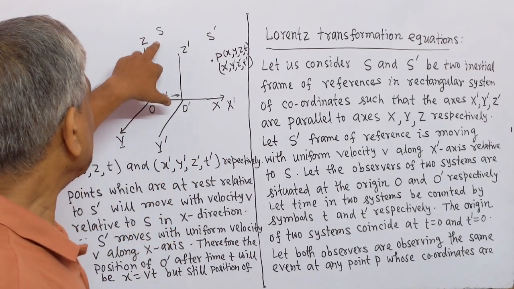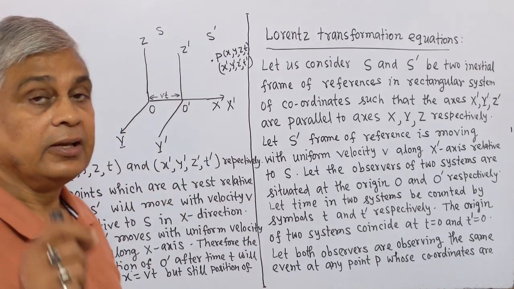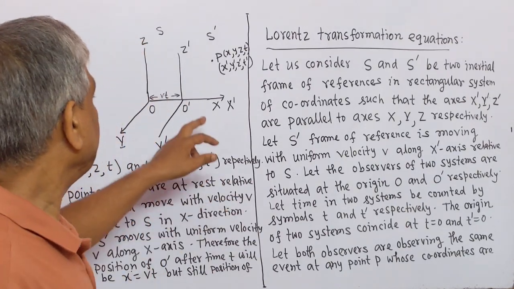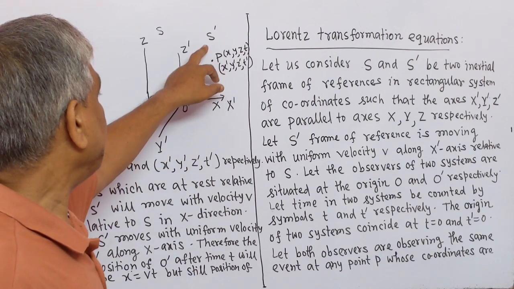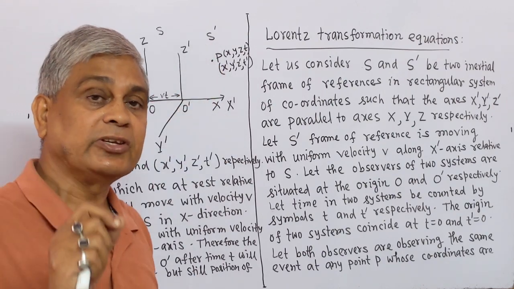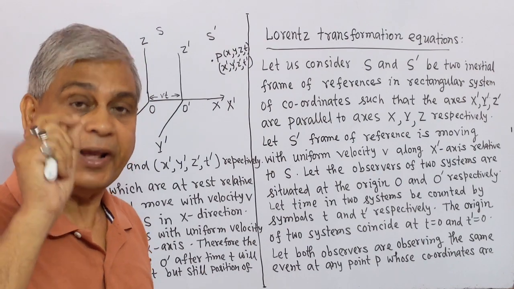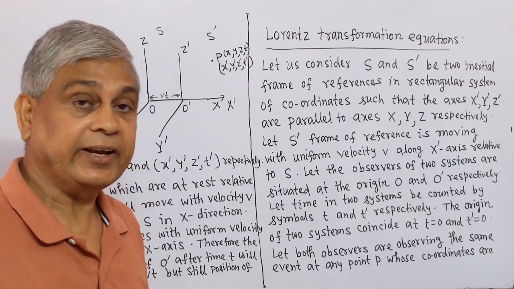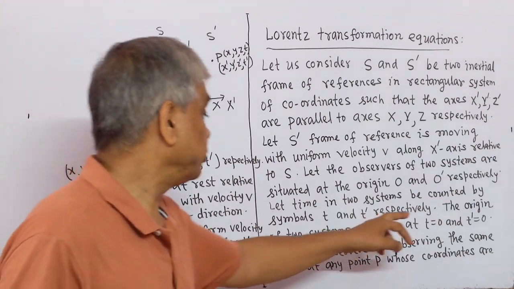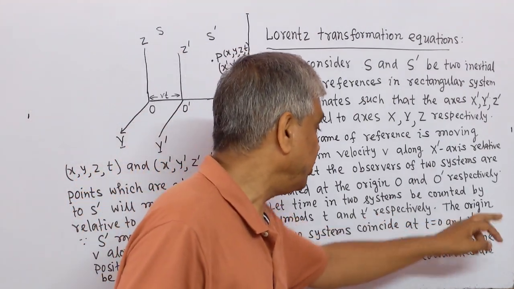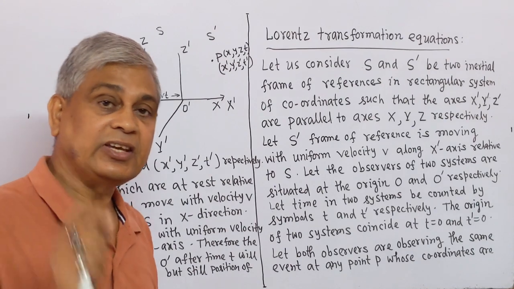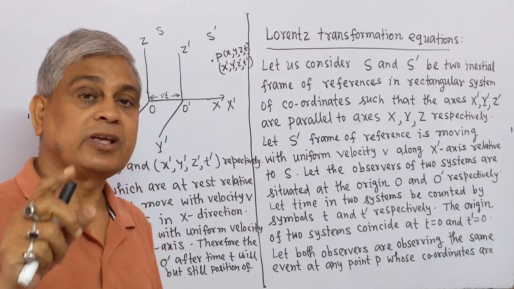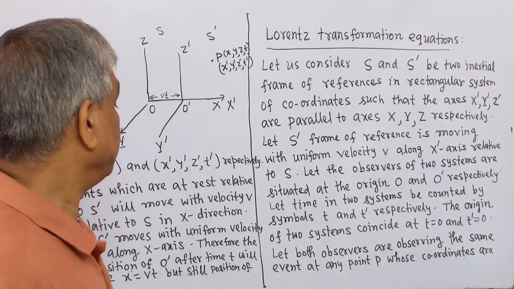In the S frame of reference, the time is counted by the symbol t, and in the S prime system of coordinates, the time is counted by the symbol t prime. The origins of the two systems coincide at t equal to 0 and t prime equal to 0. That is, initially the origins of the two systems coincide.